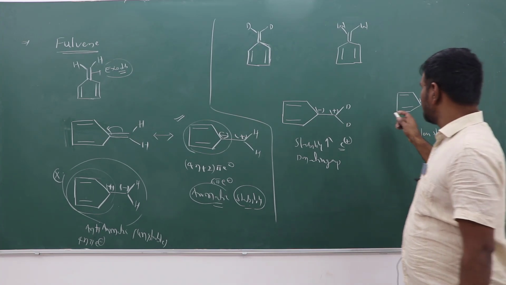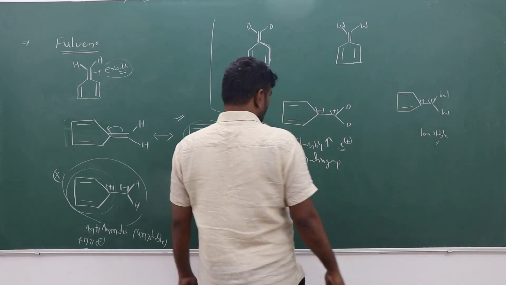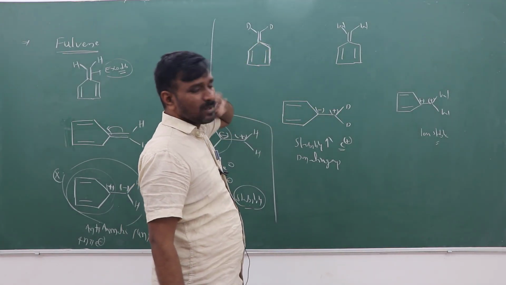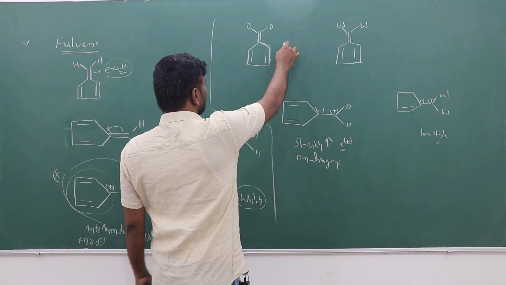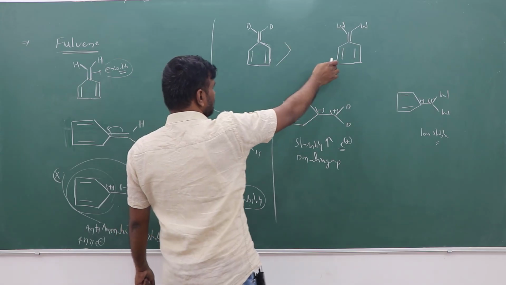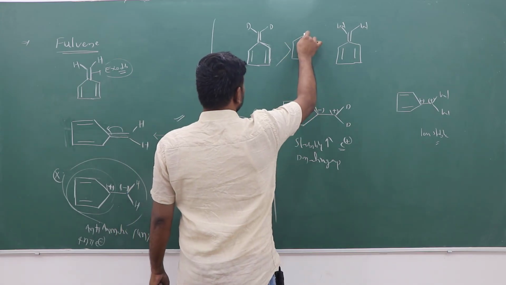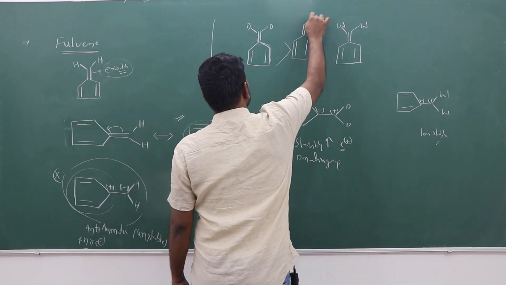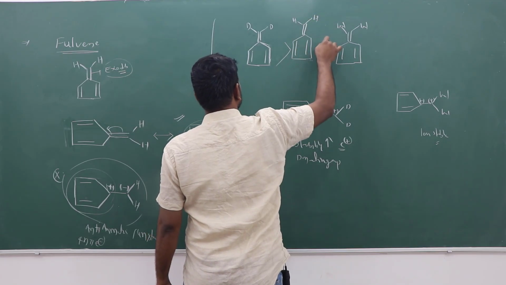So once the donating groups are there, the stability of the molecule increases compared to the withdrawing groups, and compared to the simple molecule with no groups.